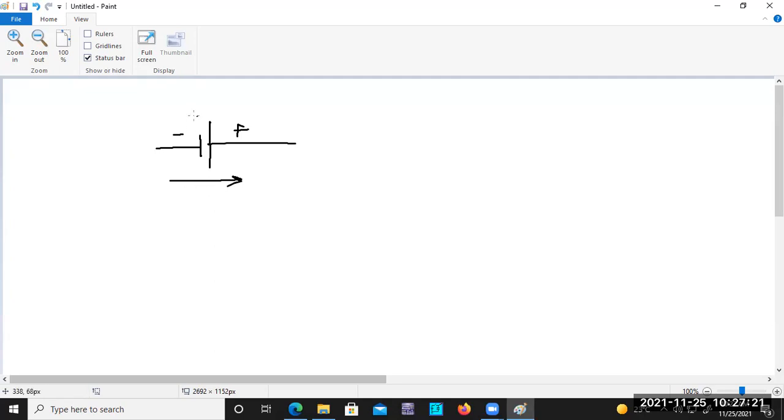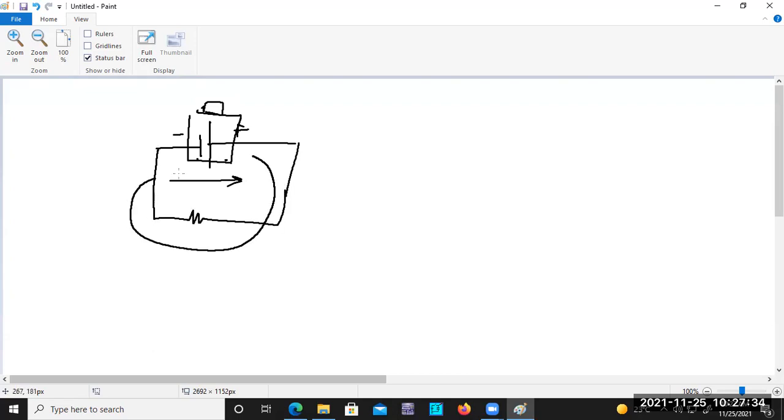Look, in the battery, it is minus to plus, okay, but in the circuit, if it is connected in the circuit, it is plus to minus. Okay, so in this case it is treated as rising voltage, because from negative to positive, but outside of this circuit there is positive to negative, so fall in voltage.